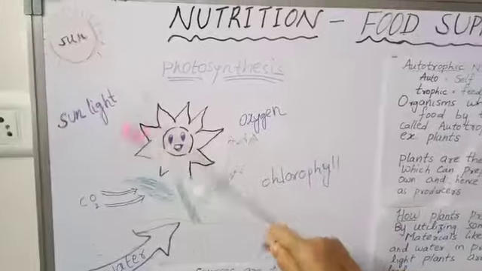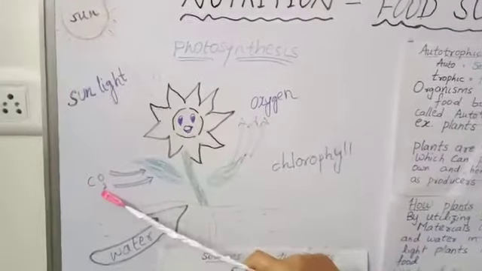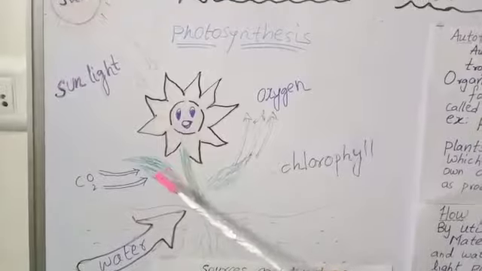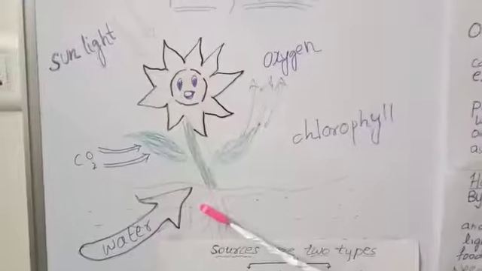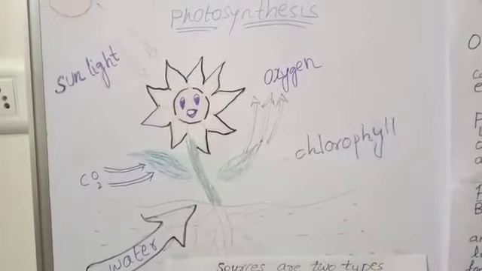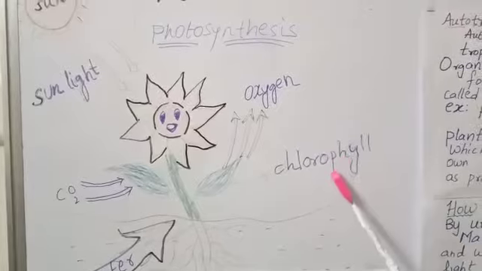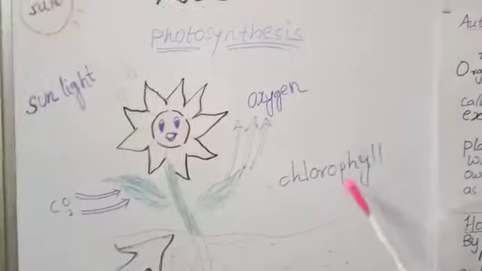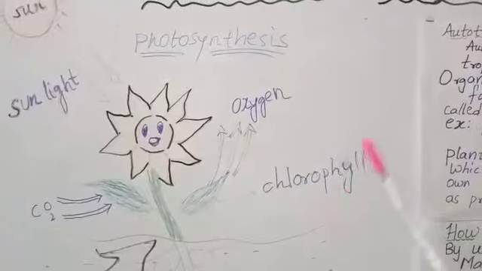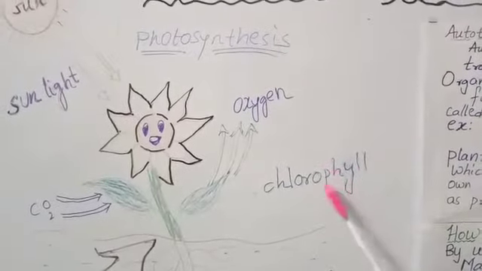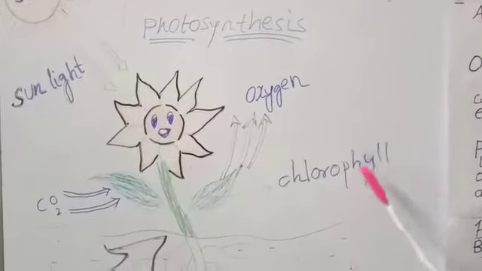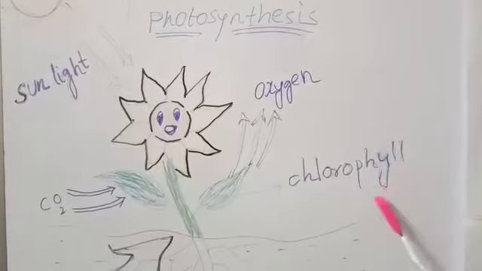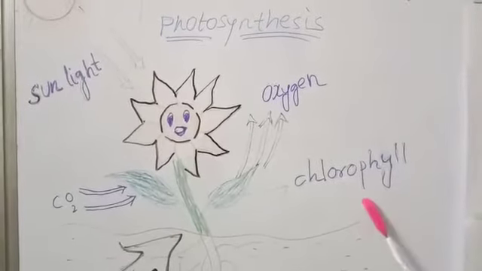Here if you see, sunlight is coming from the sun and carbon dioxide is coming from the atmosphere and getting into the plant by means of stomata, and water is coming from soil and it is absorbed by the roots, and chlorophyll is present in the plant body itself, and it is an internal source and it is a crucial substance which participates in the photosynthesis process. What actually is chlorophyll? Chlorophyll is a pigment, a green color pigment which is present in a chloroplast.